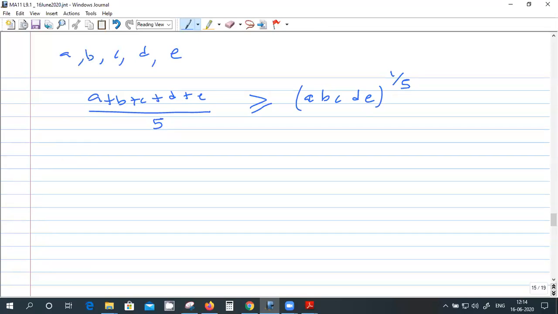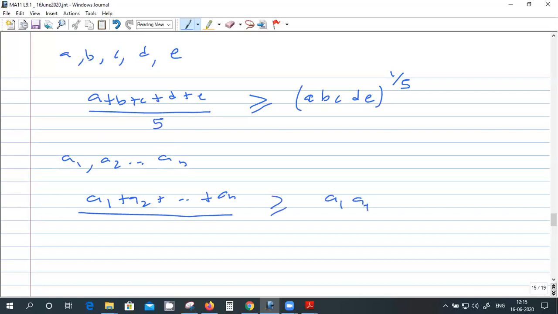Similarly, if you have A1, A2, so on up to AN, then A1 plus A2 up to AN divided by N is greater than or equal to A1 A2 up to AN to the power 1 upon N. So this is the result. You have to remember that arithmetic mean is greater than or equal to geometric mean.